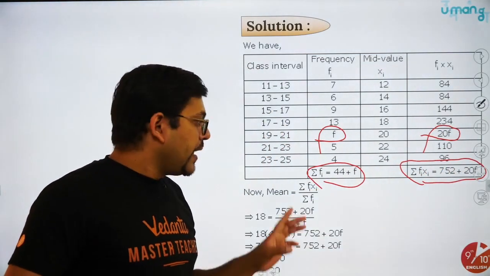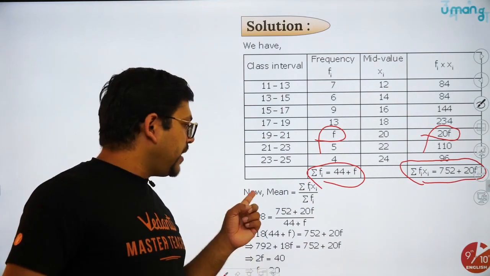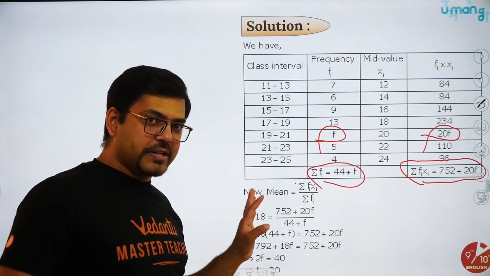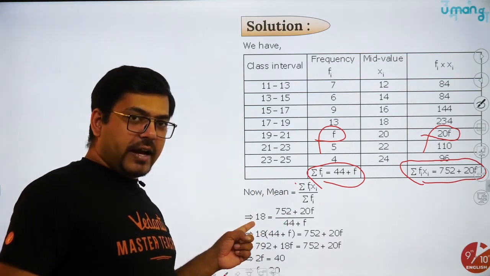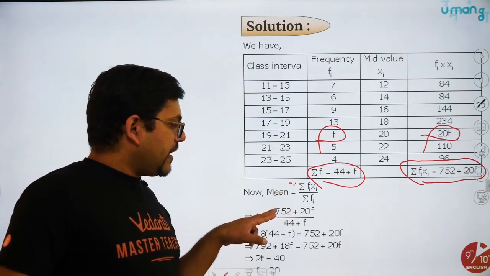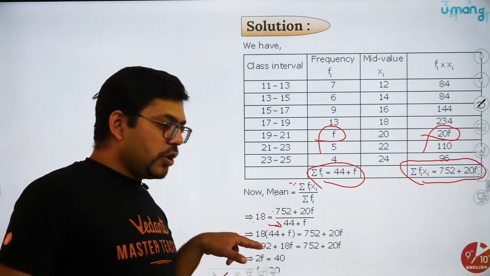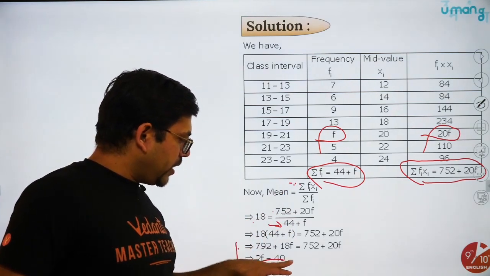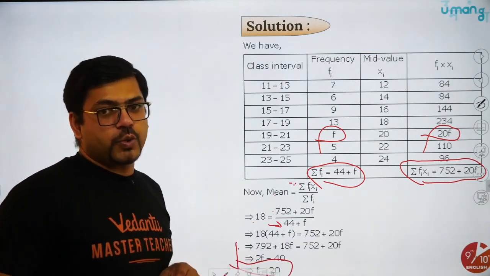Fine, no issues. Now you apply the mean formula. So mean equals summation fi xi upon summation fi. Mean is given 18. You put the value of fi xi, put the value of fi, solve it doing the cross multiplication, you will find f equals 20. 2f equals 40 and f equals 20.